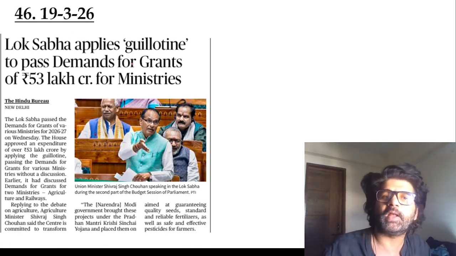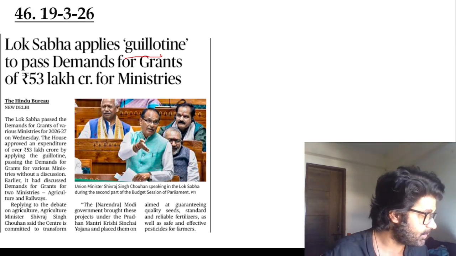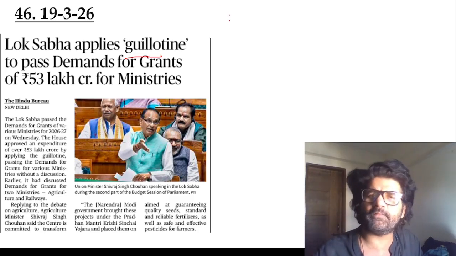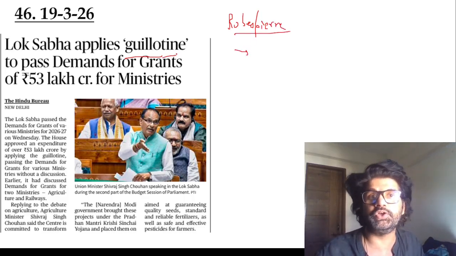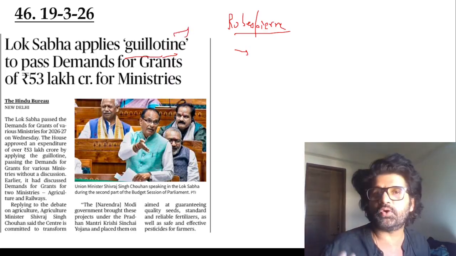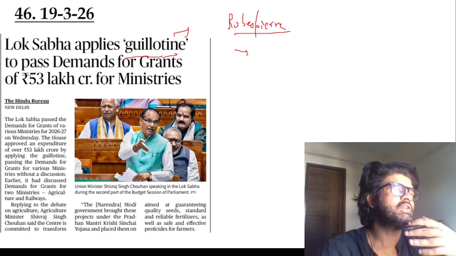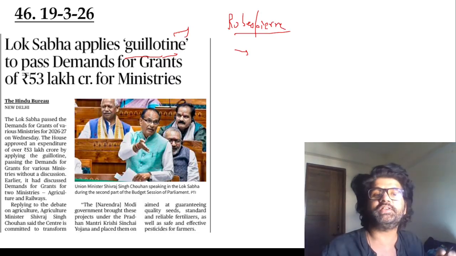46th article: Lok Sabha applies guillotine. So in our time, when you people were not born, there was something which happened which was known as the French Revolution. In that, there was a friend of mine, his name was Robespierre, a very, very humble guy and a very non-violent kind of guy, and he used to do guillotine. The same guillotine is happening in Lok Sabha now. In the guillotine, the head was removed from your body. No, this is a different guillotine, guys.